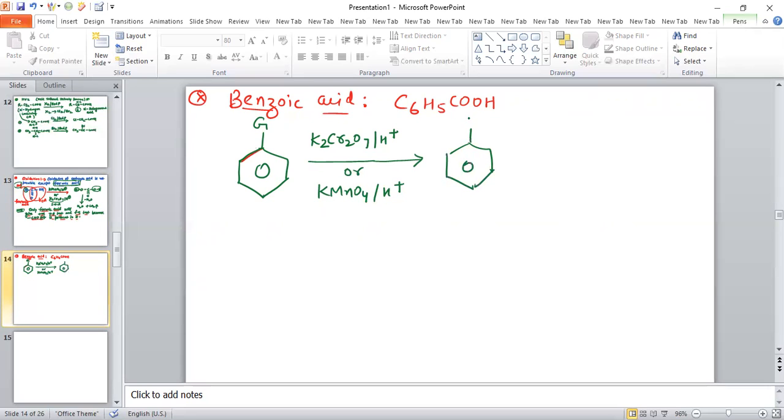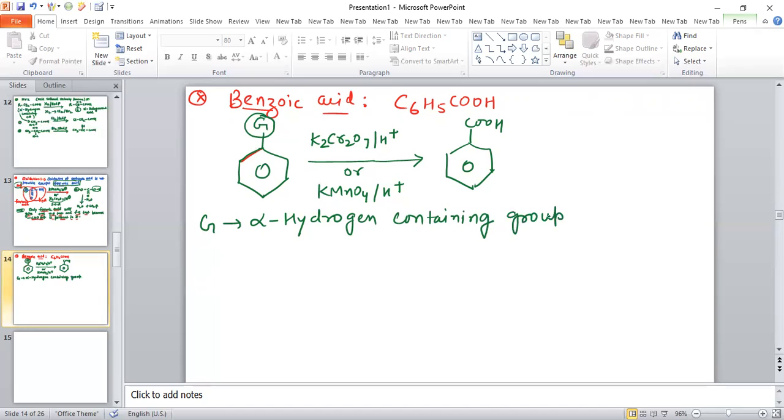This group, G, should be an alpha hydrogen containing group.